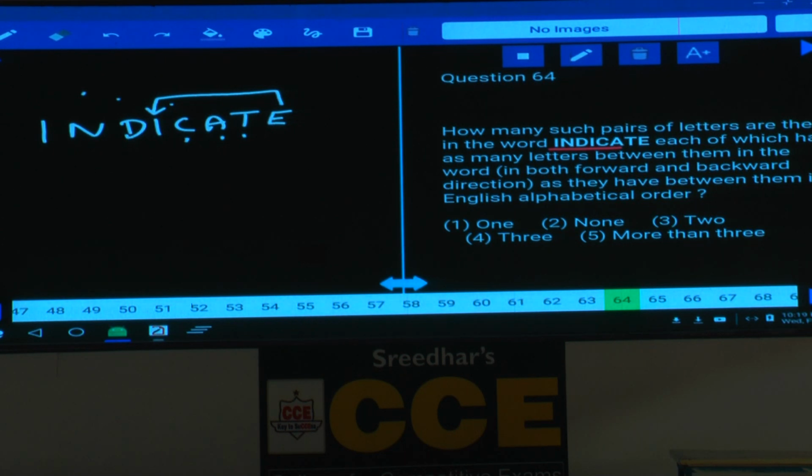Then J, K, L, T, no letter more than this one, no need to count. A, B, C, D. Now if you observe here, between A and D, how many letters are there? 2 letters here. Alphabetical order also will have only 2 letters. Hence A and D forms a pair.